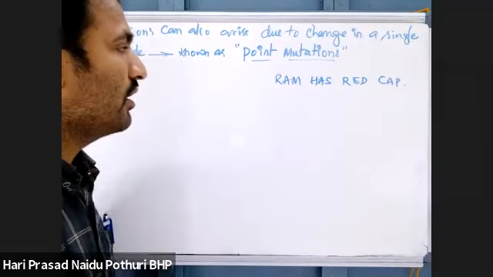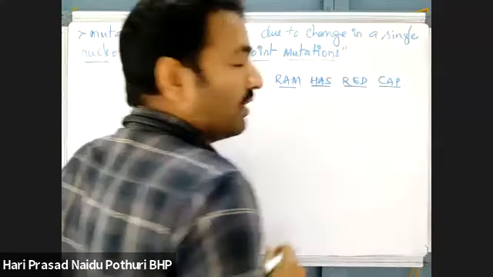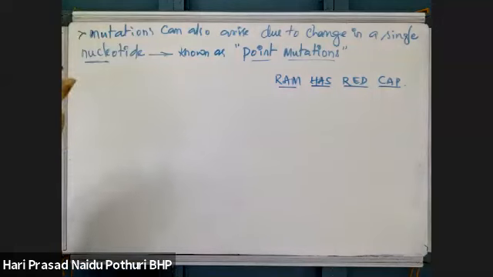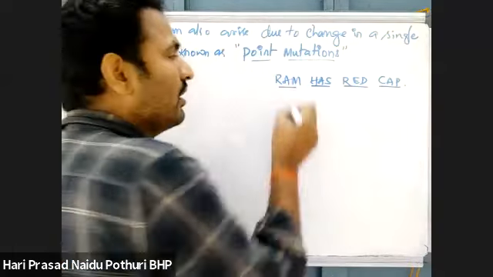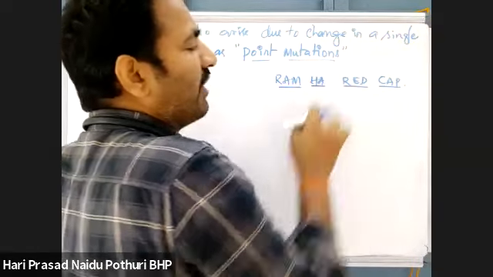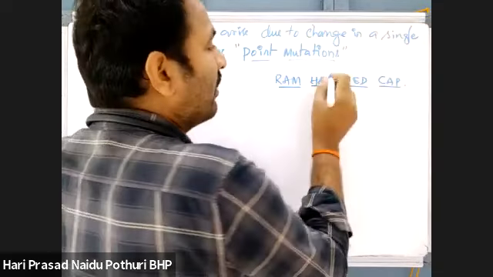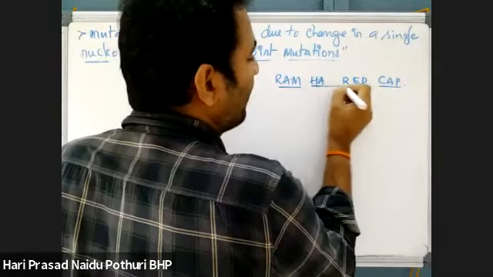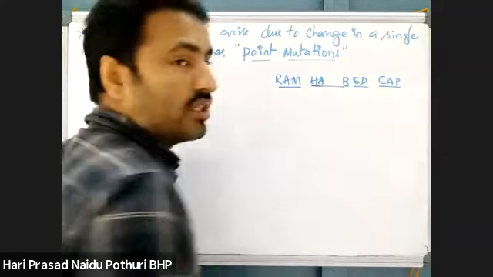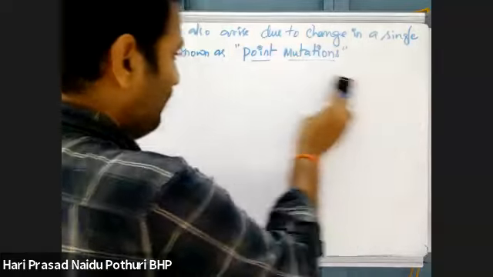That is the point. Here, Ram has red cap. Like this, genetic codes are present as a sequence on DNA, 3 nucleotides each. Suppose one nucleotide is changed, what will happen? The entire sequence is getting changed. This we studied under genetic code.